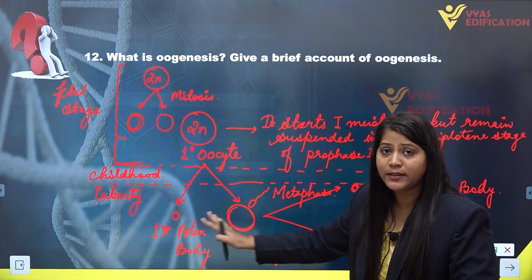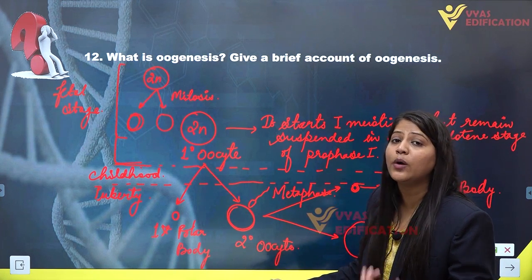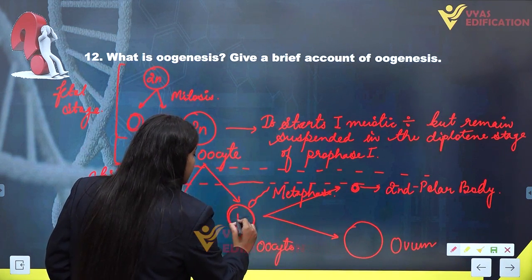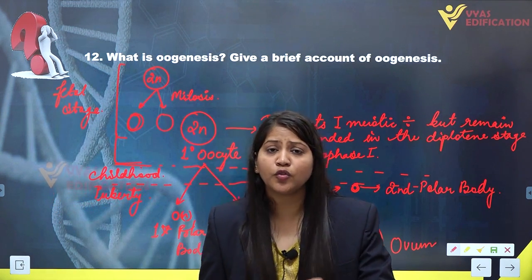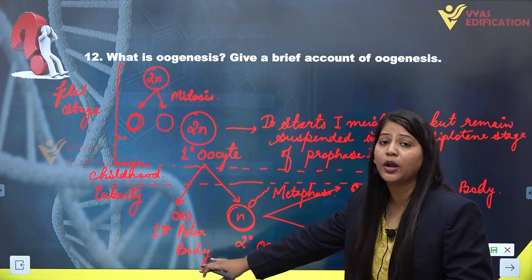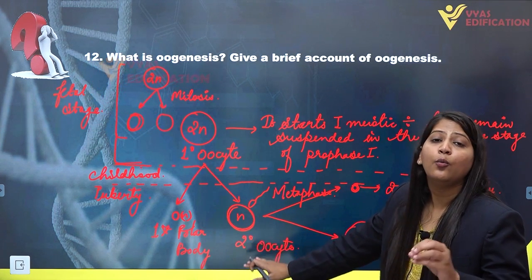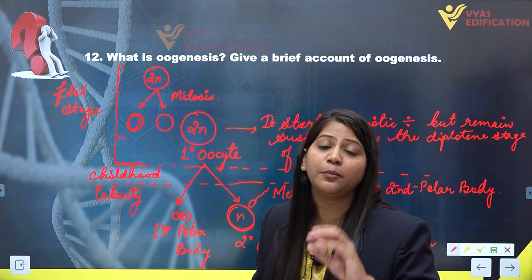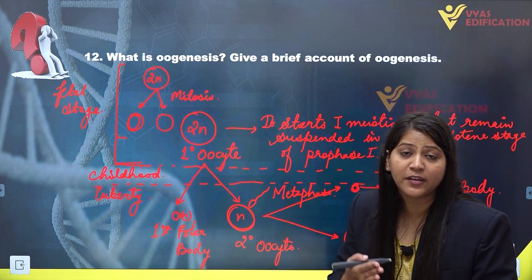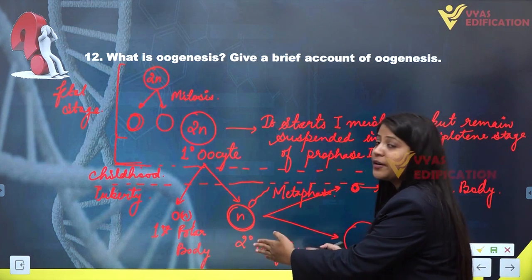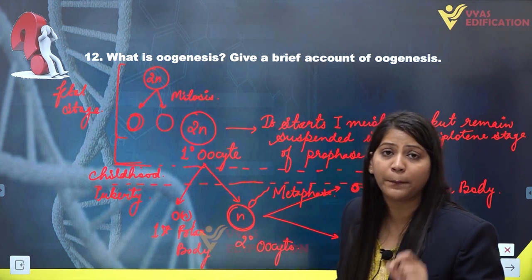These two cells, the first polar body and the secondary oocyte, which are unequal in size, have N chromosomes and are haploid in nature. Then the secondary oocyte also undergoes the second meiotic division but is not capable of completing it, thus remaining suspended in metaphase 2. It completes meiosis 2 only when it meets the sperm cell inside the fallopian tube.